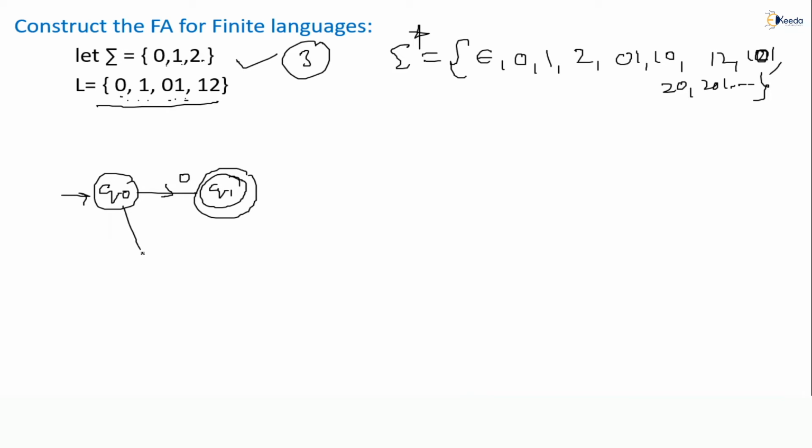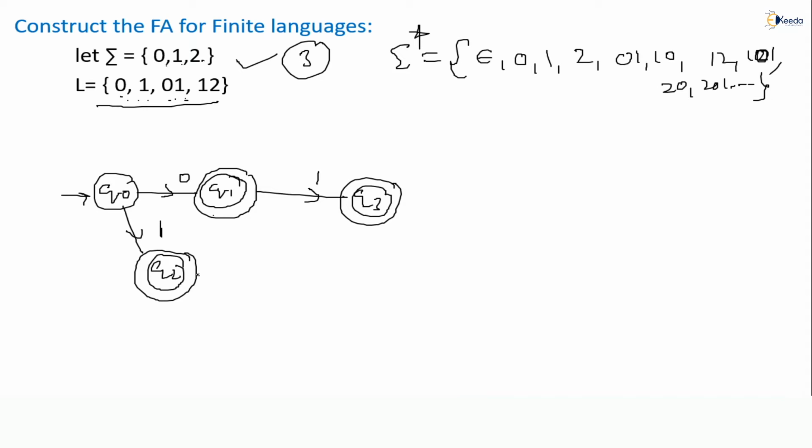And suppose if it started with Q1, alone Q1 should also accept, correct? Q0 on 1 comes, I should make it Q2. So Q2 also I'll make it a final state. Now see 0 1. So 0 1 also should accept or not? 0 1. So I will make 0 then 1. So Q3 I will make, Q3 should be a final state, correct?